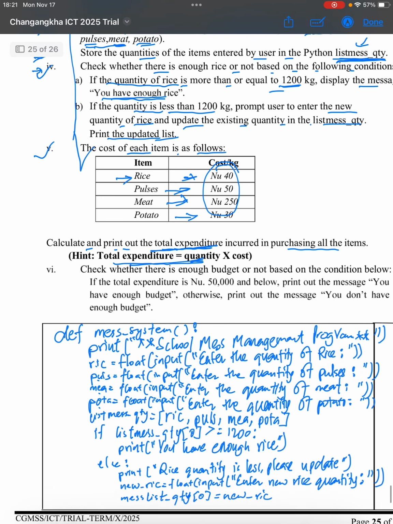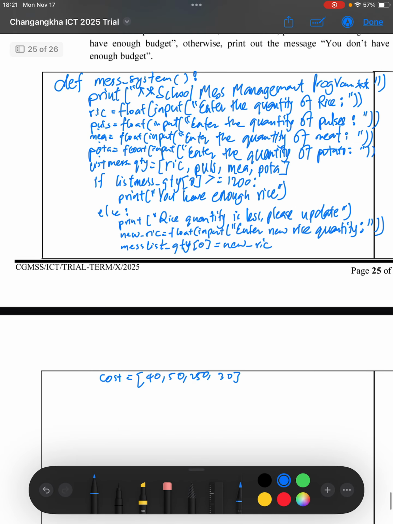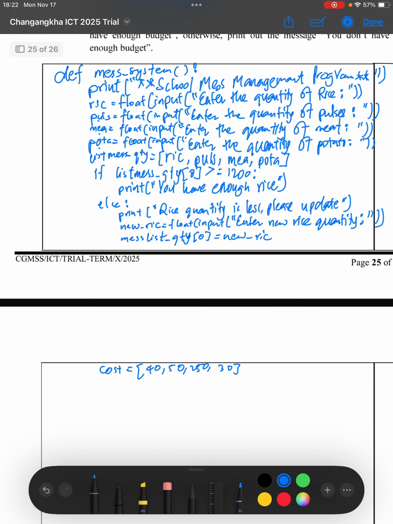So in order to do that, we'll first declare the total expenditure. When we begin, we'll begin with 0.